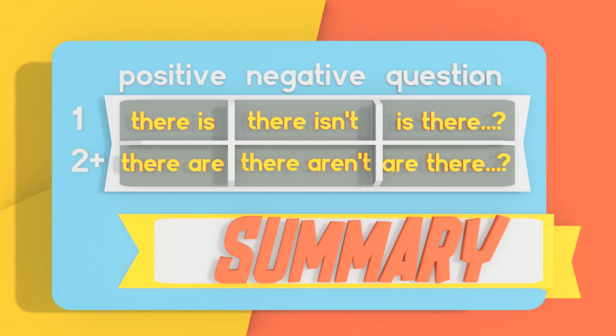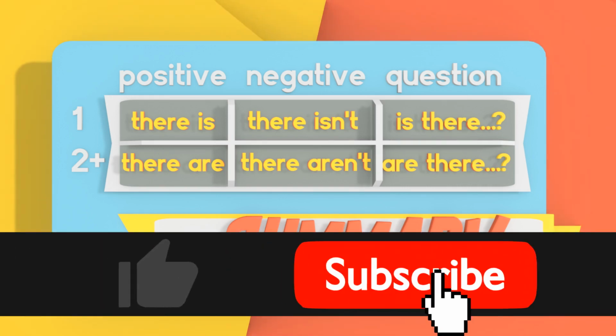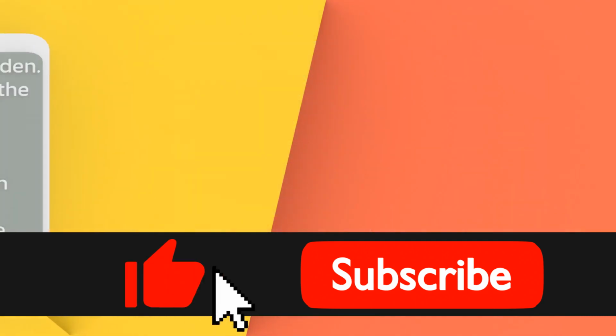When you have two or more of something and you want to talk about them in the positive, there are teachers at school. There are cars on the road. And of course, in the negative, there aren't teachers at school. There aren't cars on the road. And if you want to ask the question, just remember that you have to switch the position. So are there plus the plural noun. Are there cars on the road? Are there teachers at school?